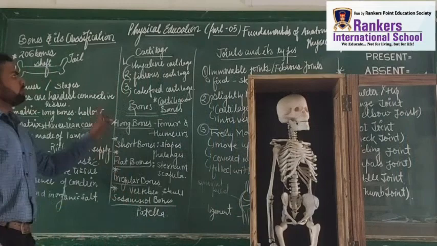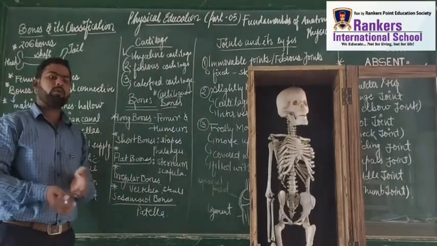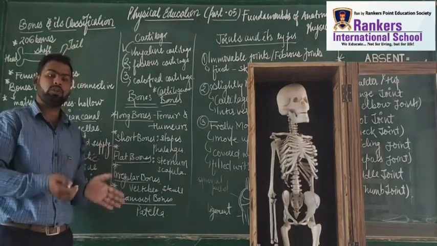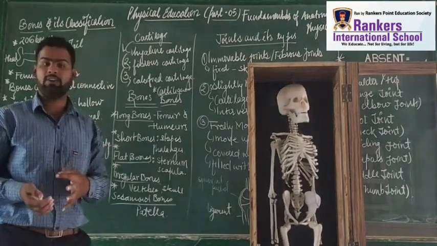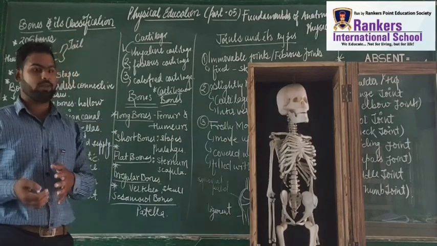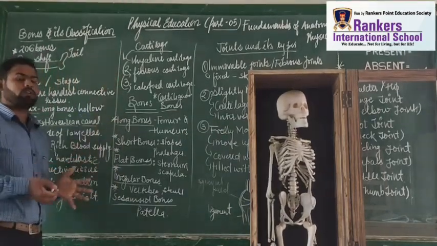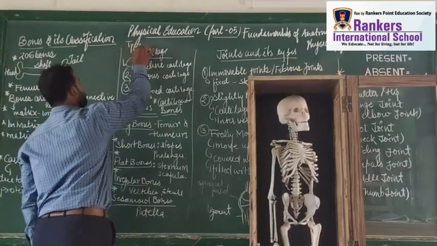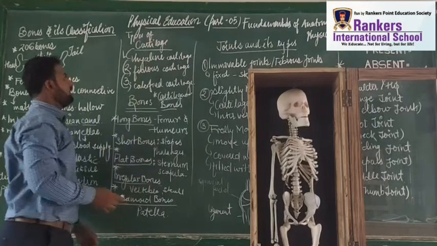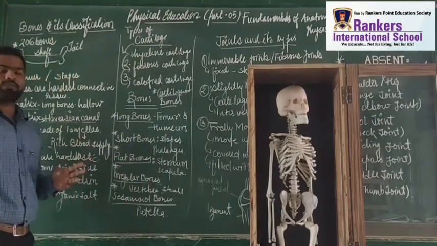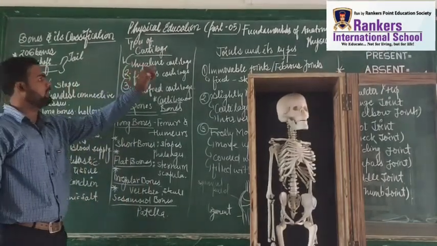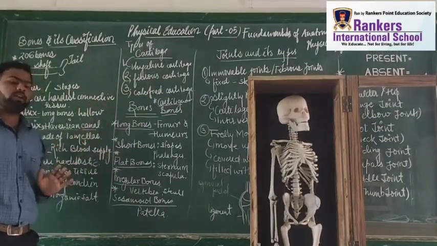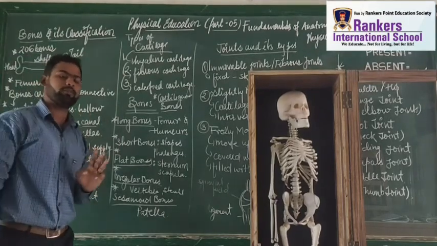Okay students, whenever we talk about what cartilage is, cartilages are hard but elastic connective tissue, generally present in the eyesight region, nose, ears, etc. If we want to talk about the types of cartilages, there are three types: first is the hyaline cartilage, second is the fibrous cartilage, and third is the calcified cartilage.